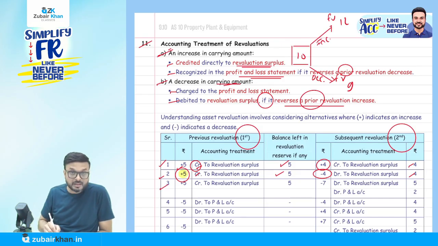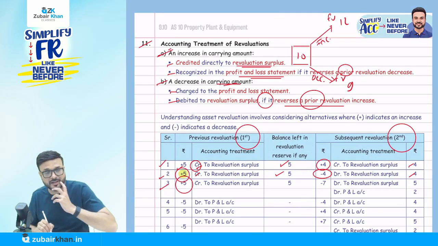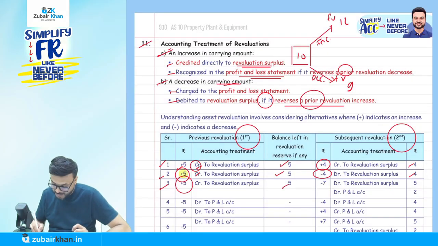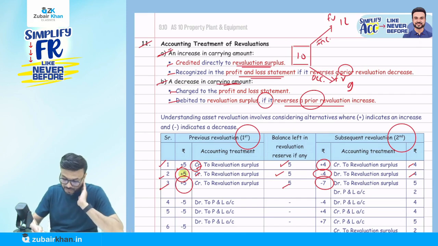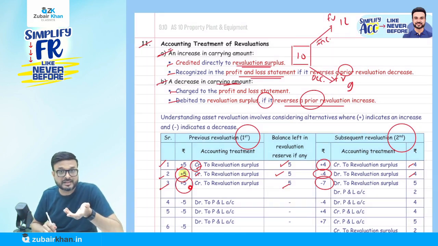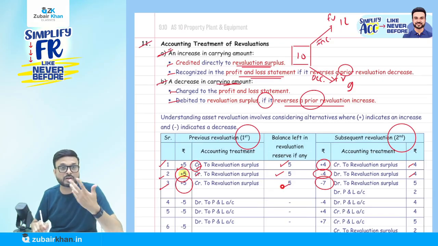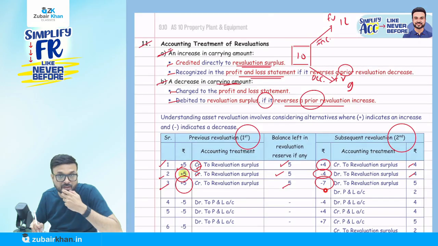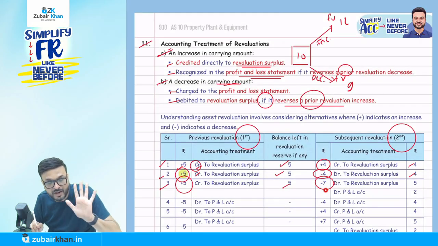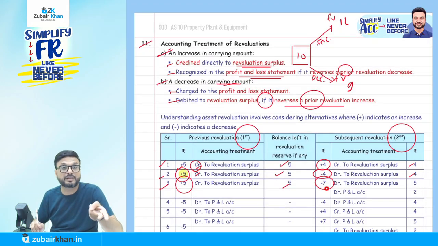Now, third, again an increase by 5. So the PPE account will be debited and revaluation surplus will be credited. Now it is decreased by 7. How much balance do we have in revaluation surplus? 5. So how much can we adjust in revaluation surplus? Maximum 5. What about the remaining 2? That will go to the P&L account. So listen carefully, here is the entry I pass: revaluation surplus will be debited by 5, and the profit and loss account will be debited by 2.